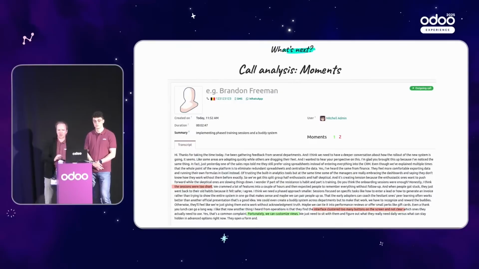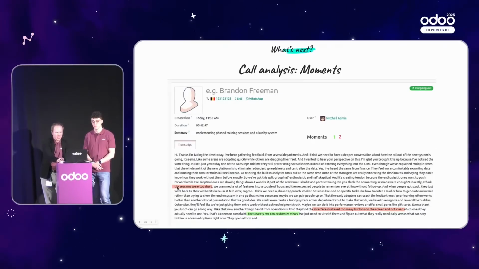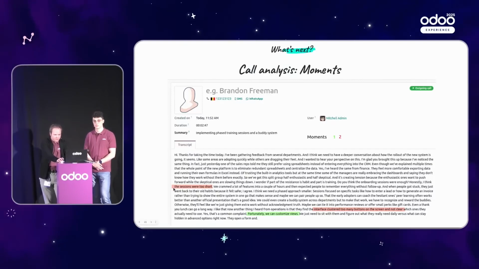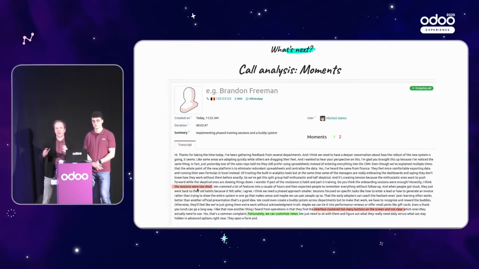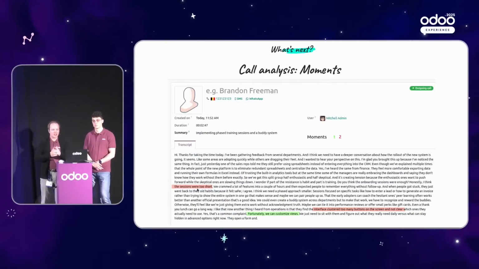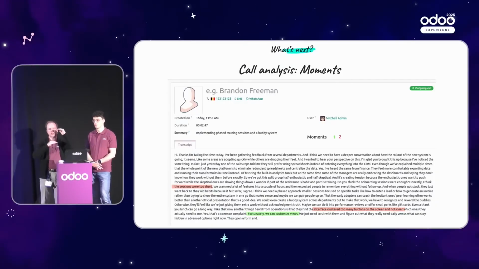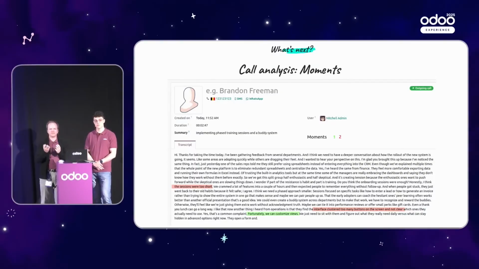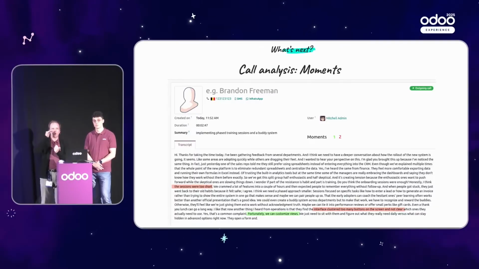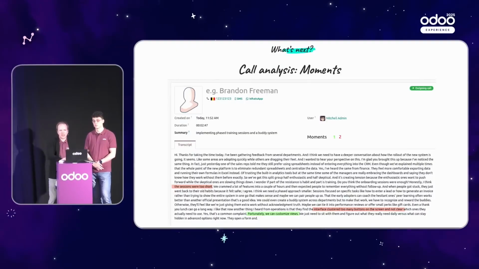And this is where moments come into play, because we can have AI scan the whole transcript and then highlight all the parts that answer your question negatively and answer your question in a positive way. Then you can count those, and you can have a more realistic feeling of what the call represents. Was it something that you have to focus on? That's something that we can introduce very quickly. Let us know if that's something interesting to you.